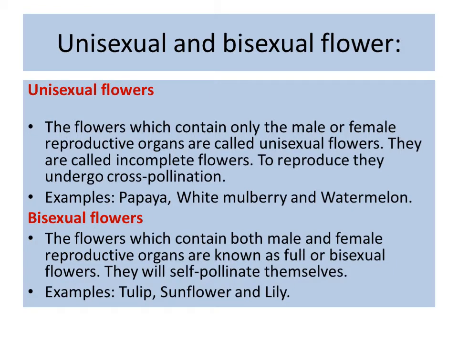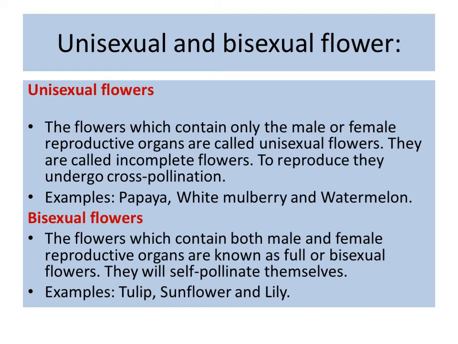Now unisexual and bisexual flowers were already discussed. The flower which contains only the male or female reproductive organs, either the male reproductive organ will be inside it or the female reproductive organ. These are called unisexual flowers. They are called incomplete flowers.